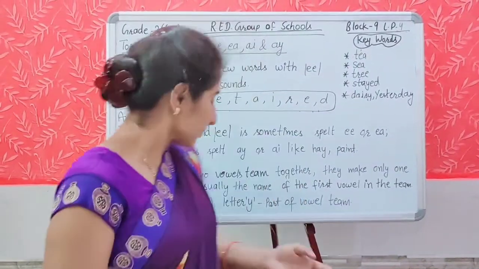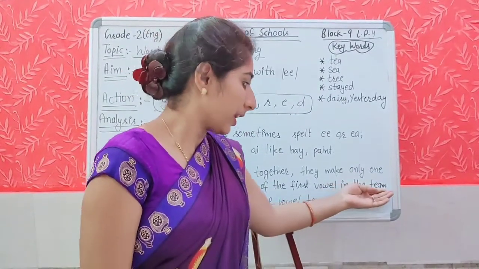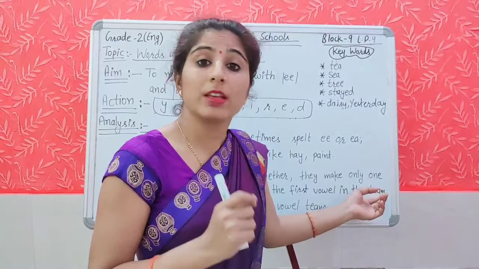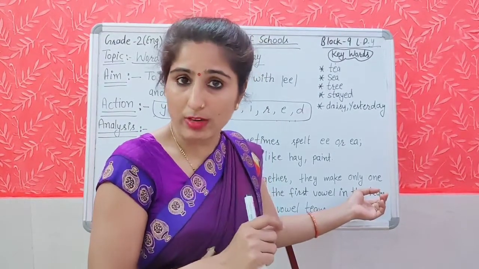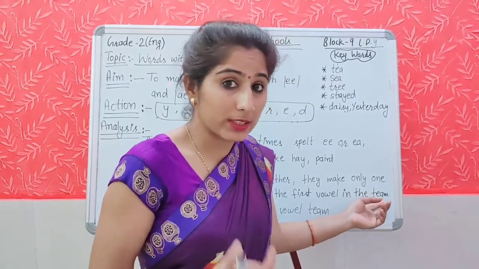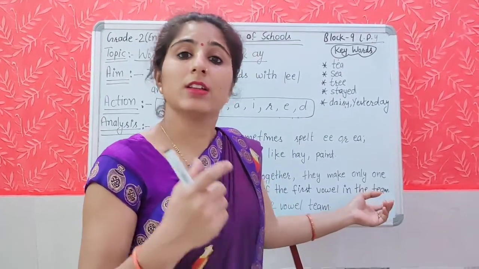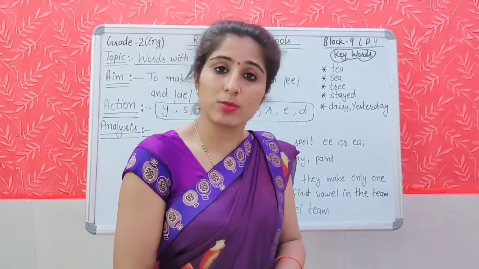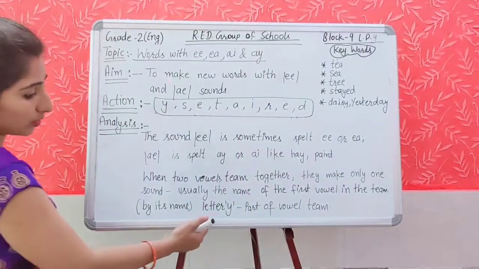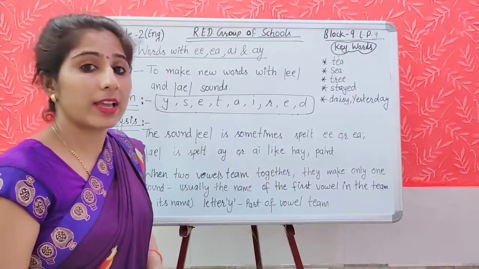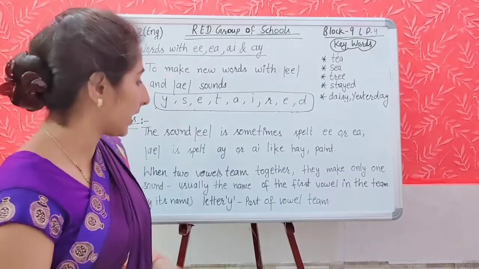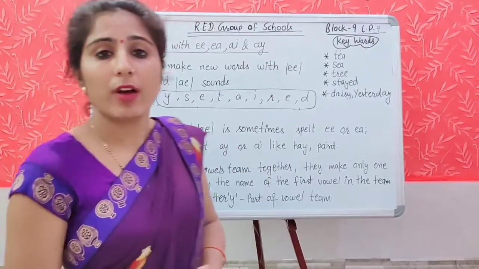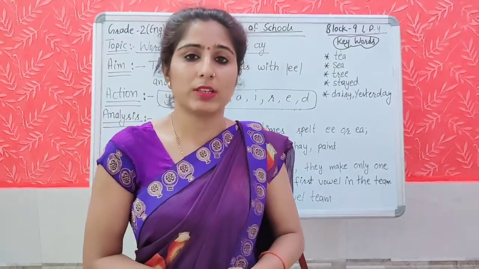Like if we are writing team, here we have used two vowels team together, like E and A. But which sound we are getting here? E sound, and it is the name of the first vowel. Which is the first vowel? E. And what is its name? Its name is E. So we are getting the first vowel name only when we are using two vowels team together. And sometimes we are using Y also as part of a vowel team. Y is also used as the team of vowel, like in AY, like day, hey, stay. Here Y is the member of the vowel team.